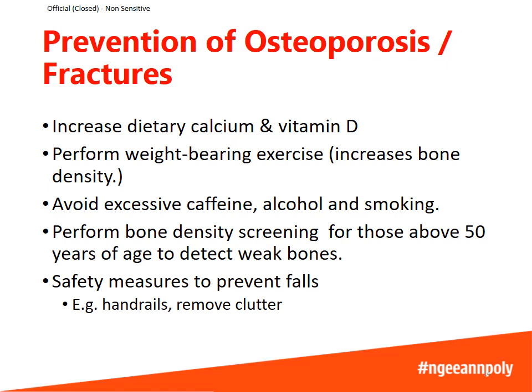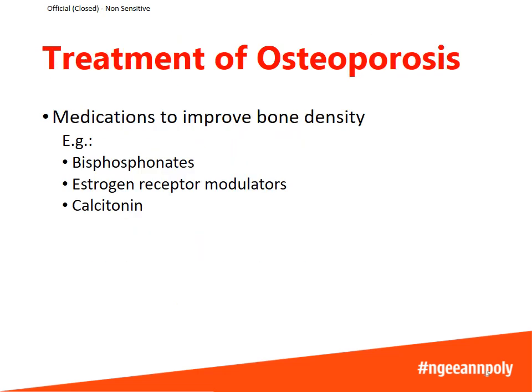For example, installing handrails so that a person can grab onto them, or just something as simple as removing clutter around the house so that the person doesn't trip and fall over it. There are also some medications available to improve bone density, for example, bisphosphonates, estrogen receptor modulators, as well as calcitonin.